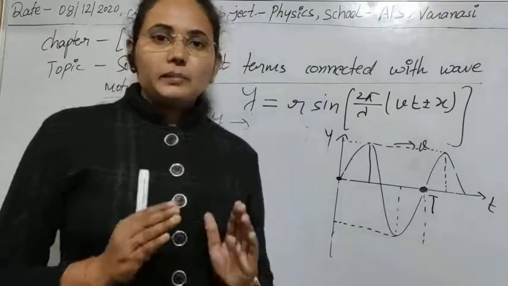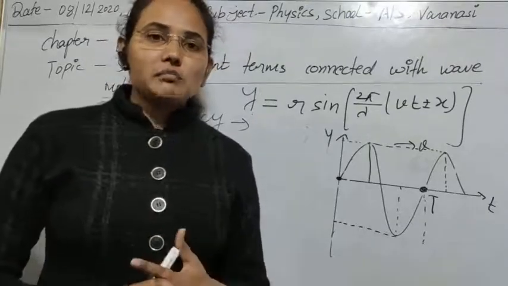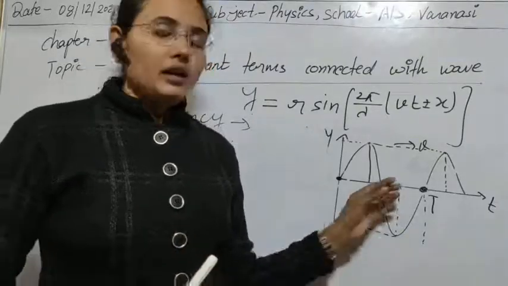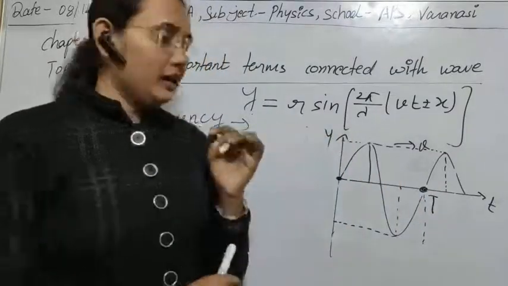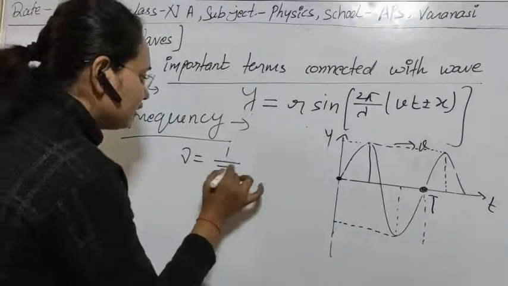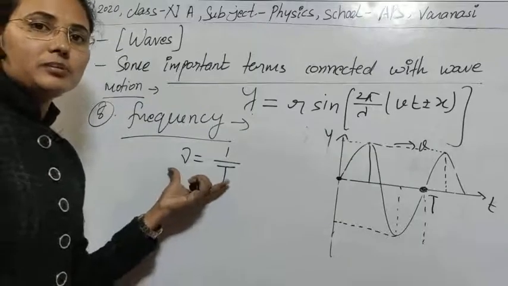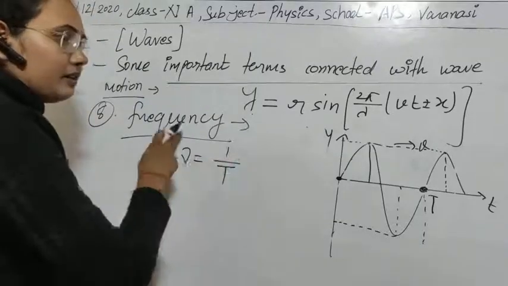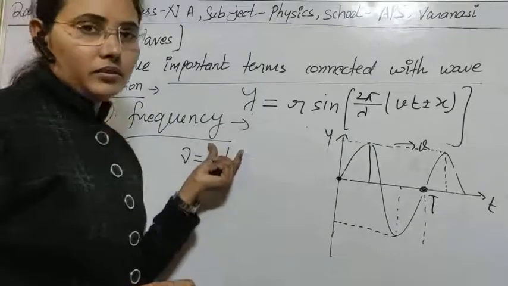Clear? Simply, the frequency of a wave is the number of full rotations made by the wave in 1 second. You can calculate it simply as the reciprocal of the time period. Obviously the definitions are reciprocal of each other, and the product of the two will always be unity.